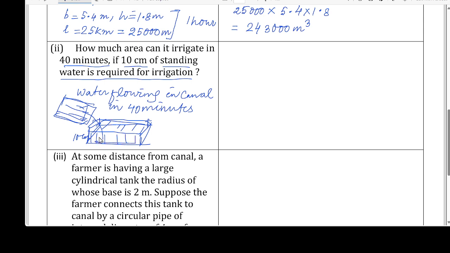What is the area of this base? So you will see the volume of this cuboid is again area of base into height, whose height is 10 centimeter. So how to answer this question?